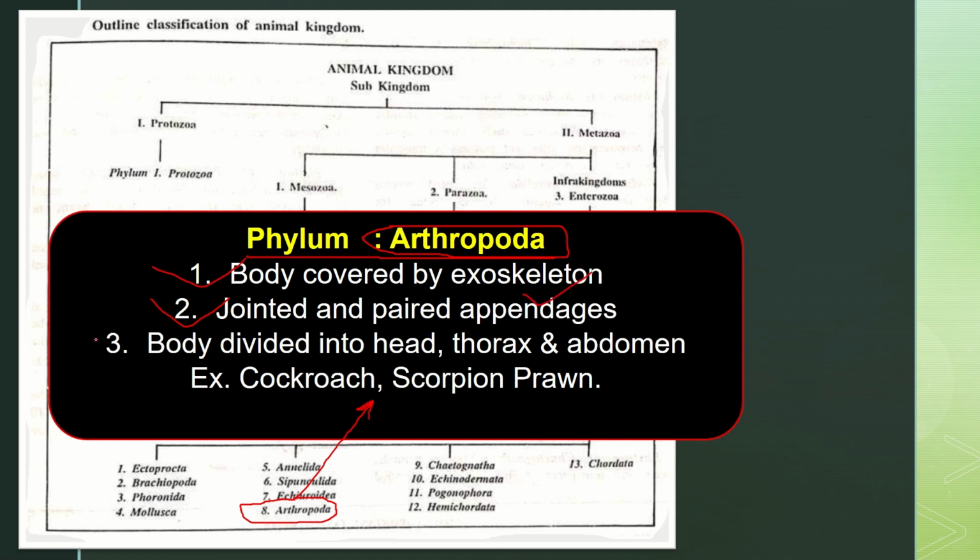The body is divided into three parts: head, thorax, abdomen. Examples are cockroach, scorpion, and prawn. These well-known organisms are included in the phylum Arthropoda.